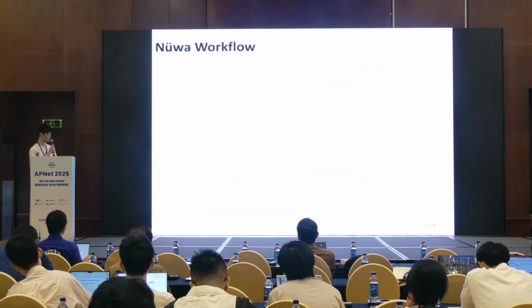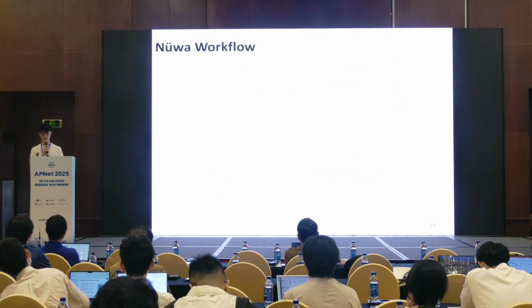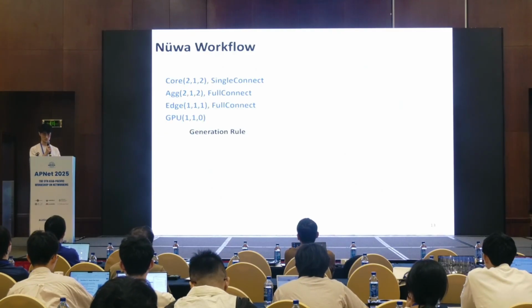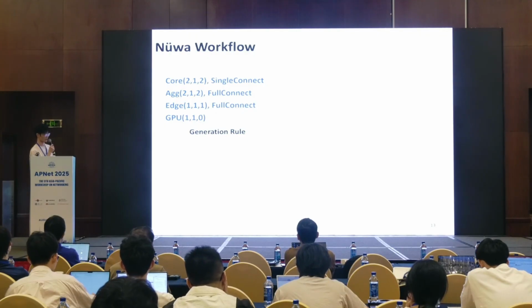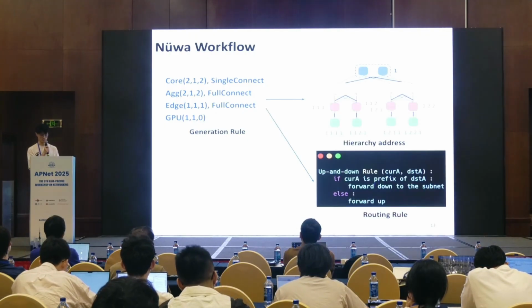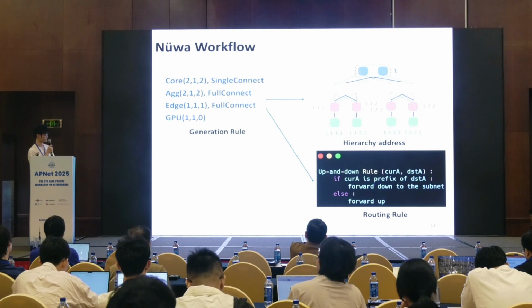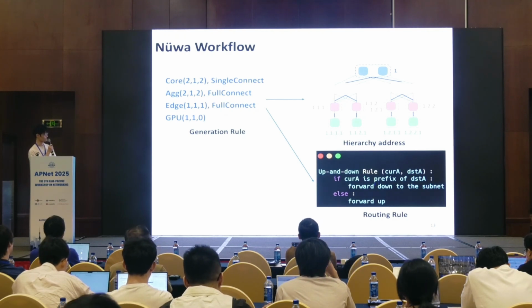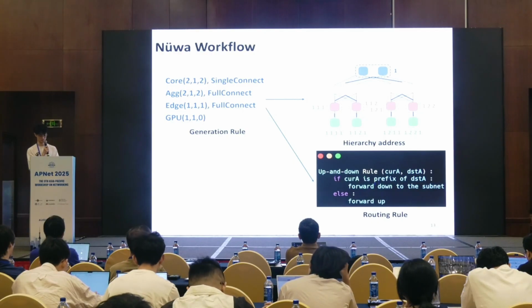Let's walk through how Nüwa works with a fat-tree prototype. The user provides topology generation rules, which define the structure and connections. Then Nüwa assigns hierarchical addresses to each node and generates the routing rules for packet forwarding.